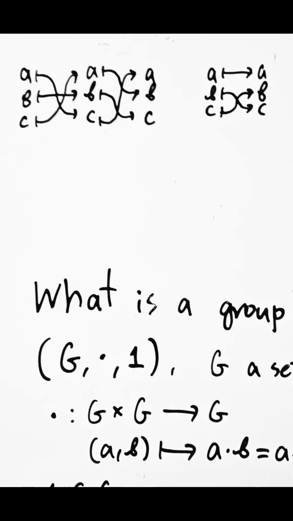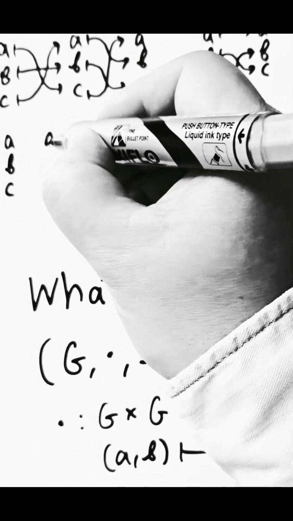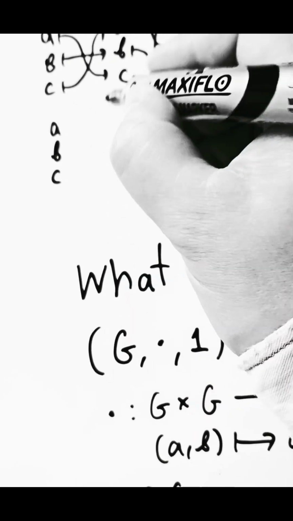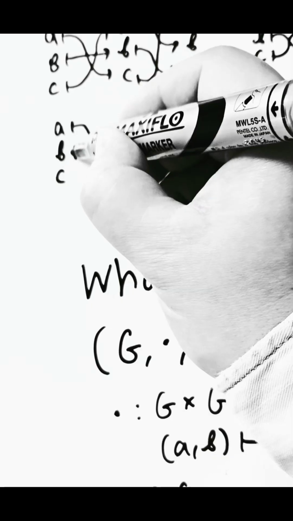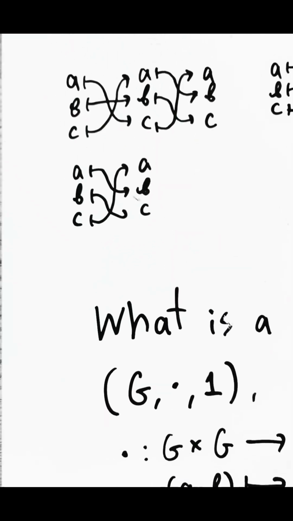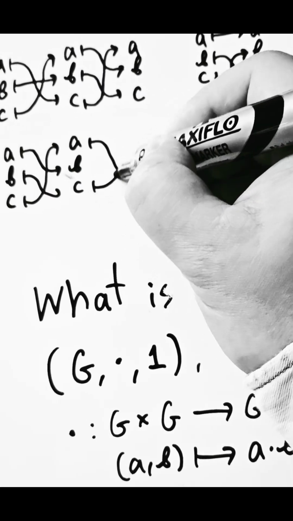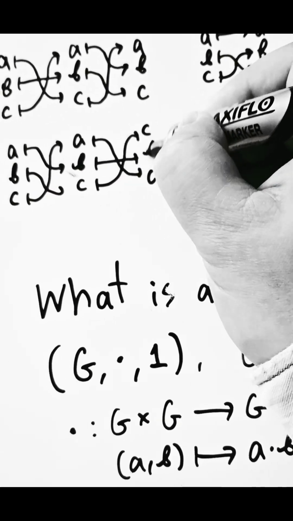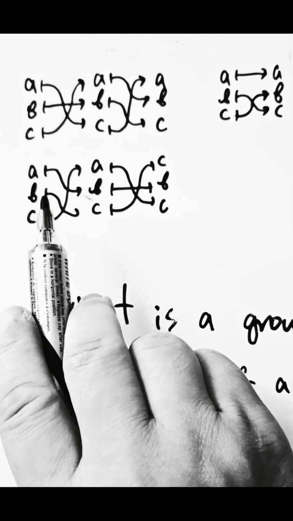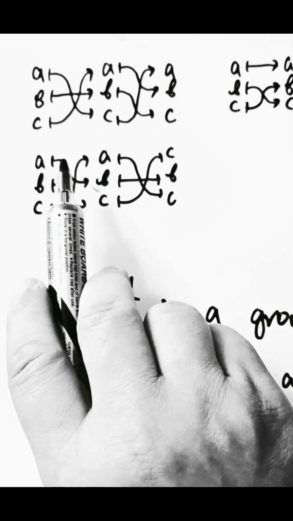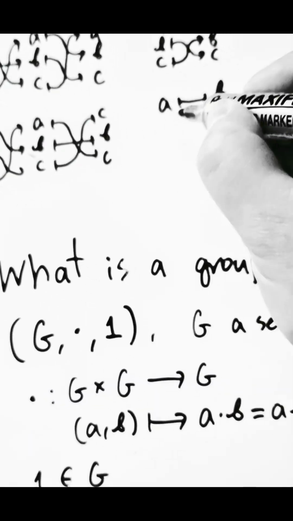Now, if we compose them in the other order, if we first applied the rotation, so let's write out the rotation once again. A maps to B, B maps to C, and C maps to A. And then we applied the flip, where A and C swap, but B stays with B. This time, if I follow the arrows, I get A is mapped to B, B is mapped to C.